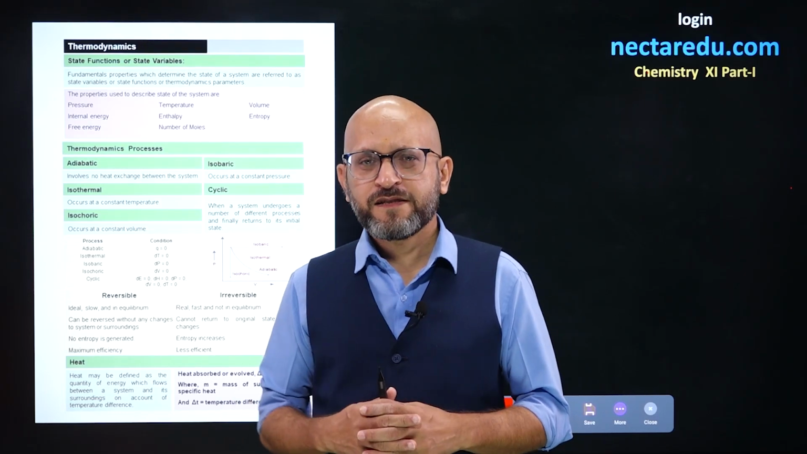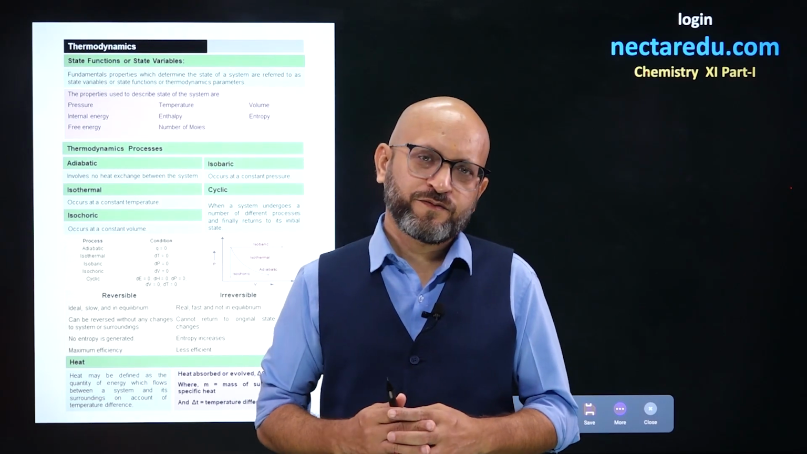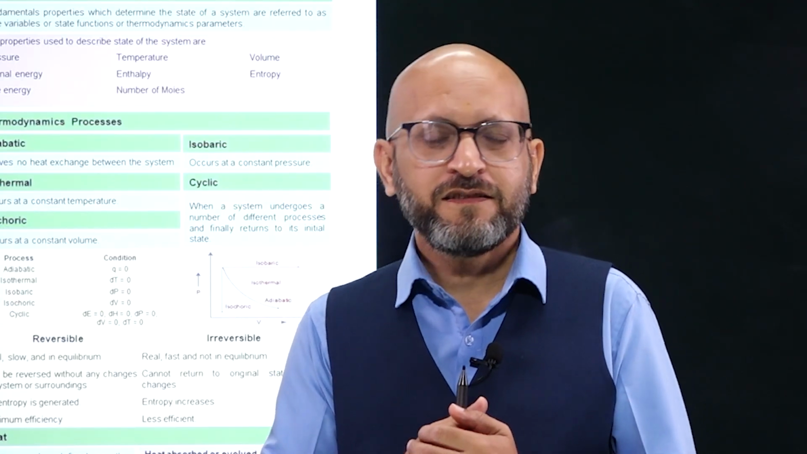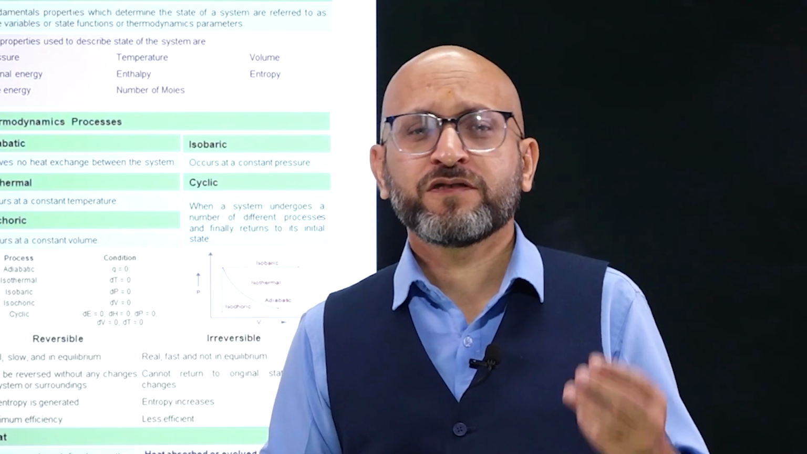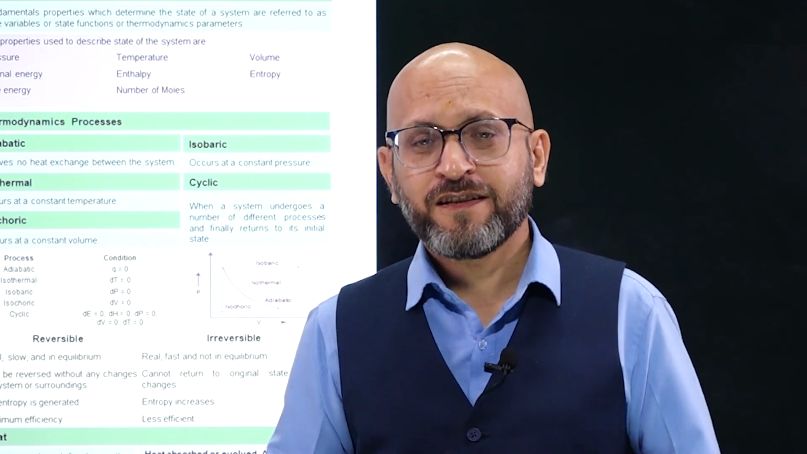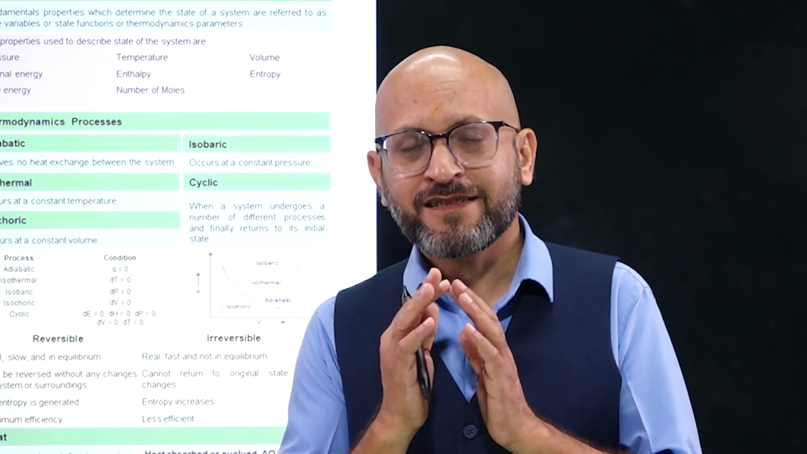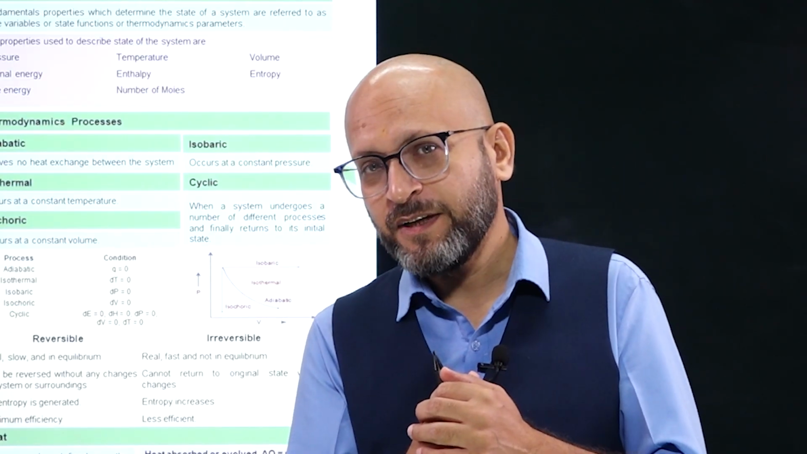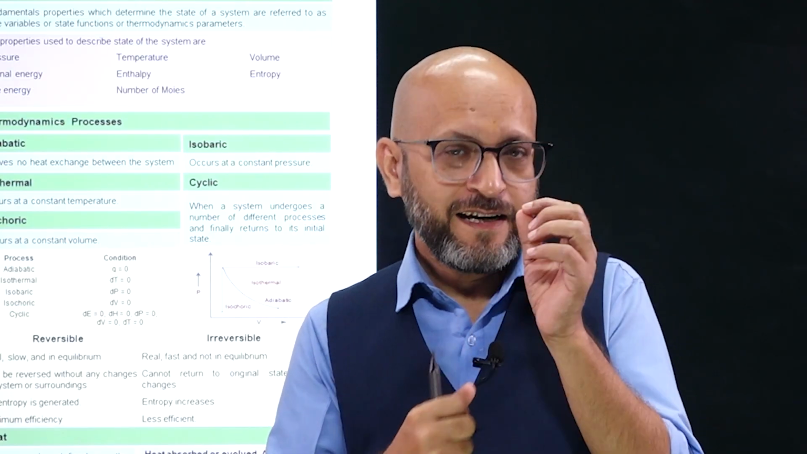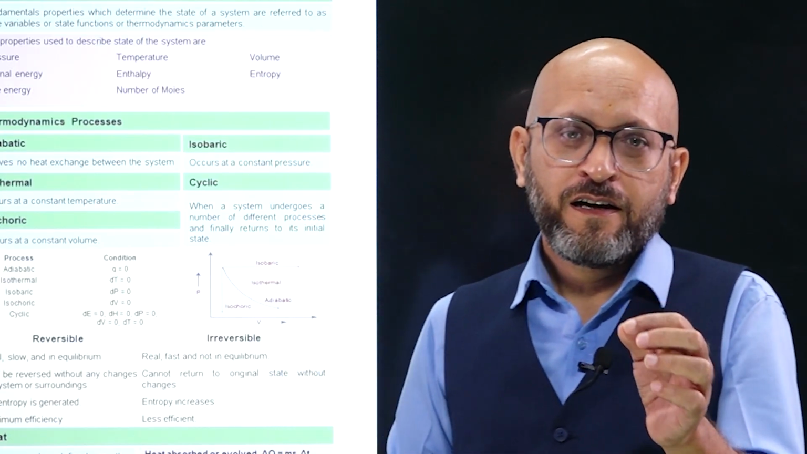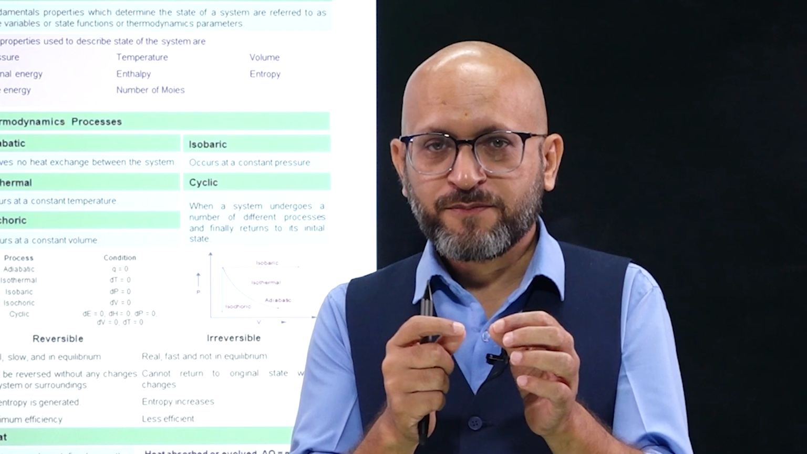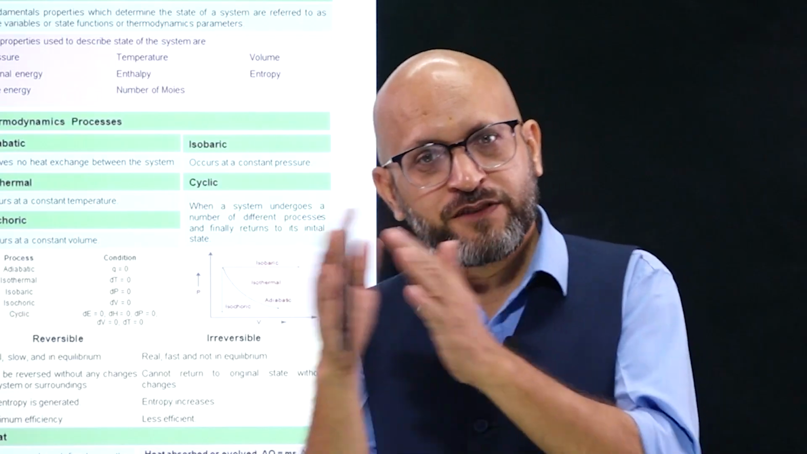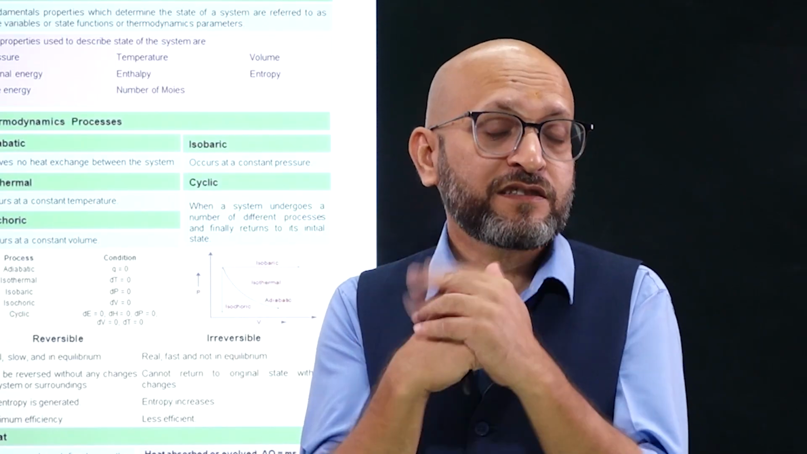There are certain variables that decide the state of a thermodynamic system. All right, so what are these? These are pressure, volume, temperature, number of moles, enthalpy, internal energy. These variables are actually state functions. What does that mean? It means that if the state of a thermodynamic system changes, then these variables will change. If any of these variables change, that means the state of the system is changing.